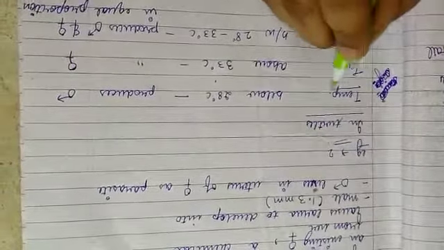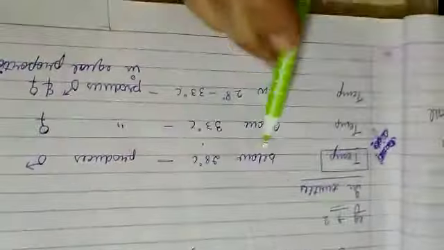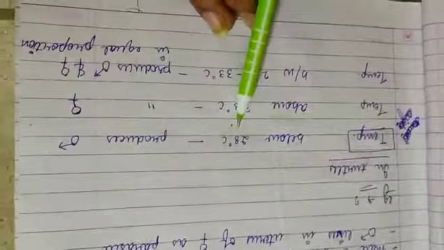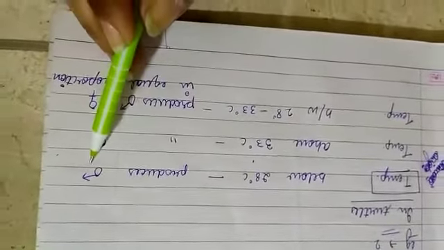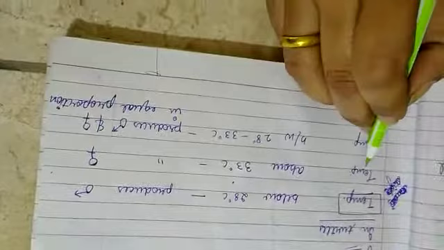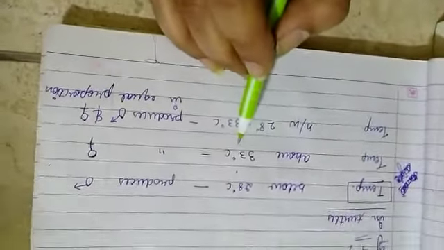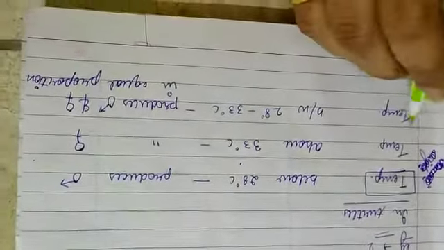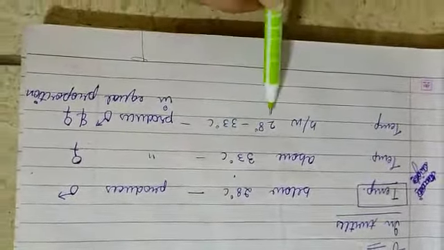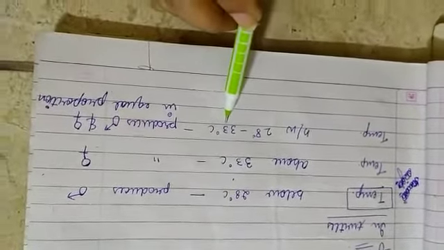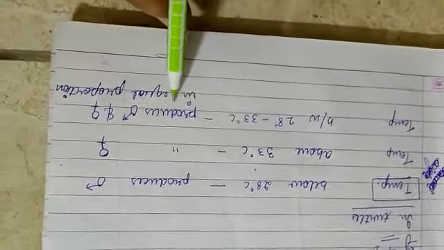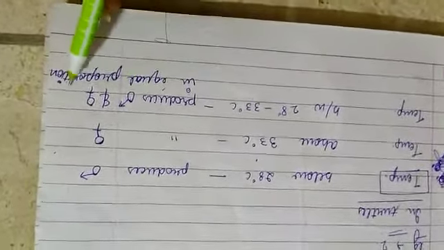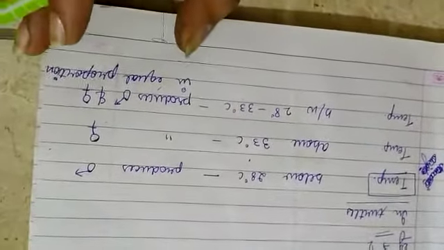Another example of environmental sex determination is in turtles. Here the temperature decides the sex of the individual. The eggs which are exposed to a temperature below 28 degrees Celsius will develop into males, and if the eggs are exposed to a temperature above 33 degrees Celsius, they will develop into females. If the eggs are exposed to a temperature between 28 to 33 degrees Celsius, there are equal chances, meaning males and females will be produced in equal proportions.